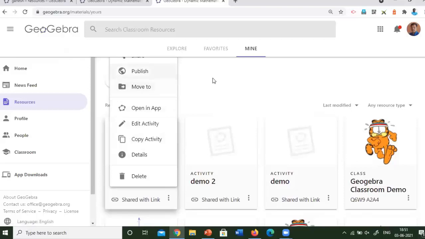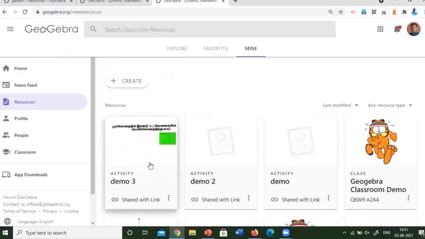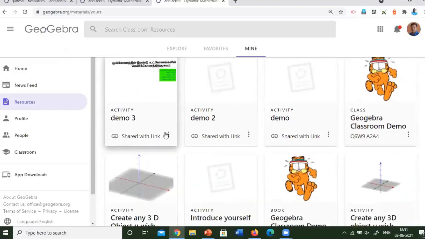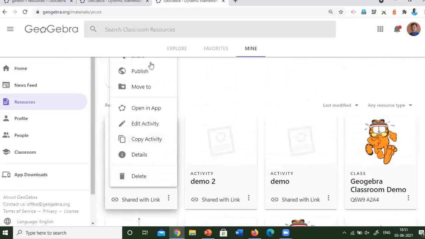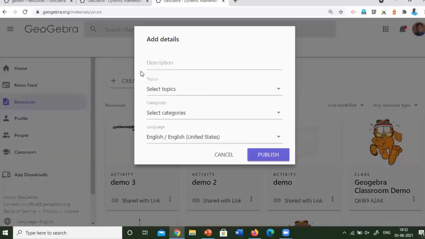Okay. Now what do I have to do first? I have created many activities and arranged them as per my plan. Then I will click publish. This is the first thing I have to do, because if you don't click on publish, then it will be a locked one. That is, no one can see this. So to publish, only then can the students engage with these activities. So for that, I will click on publish.